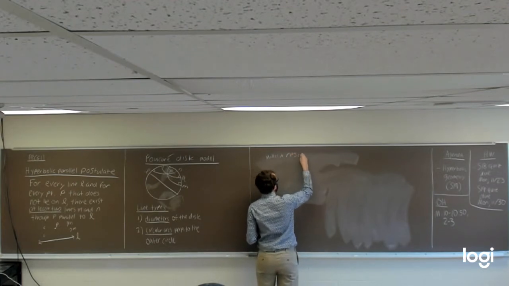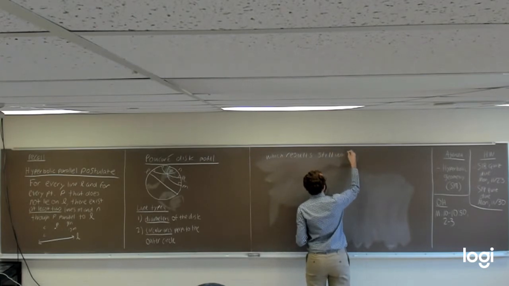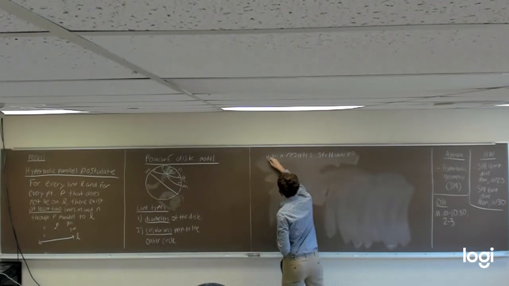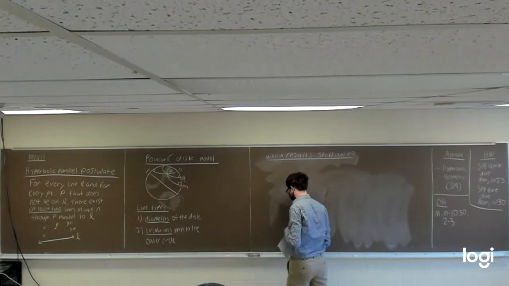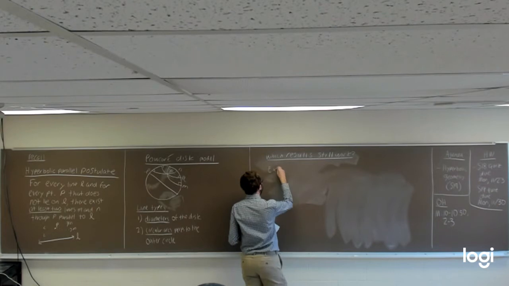So we're going to ask the question, which results still work? We'll start with the exterior angles theorem.